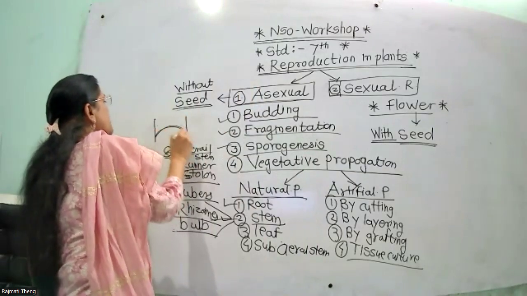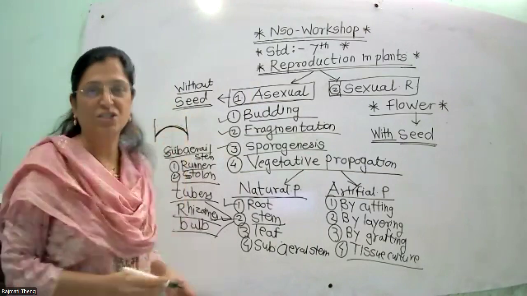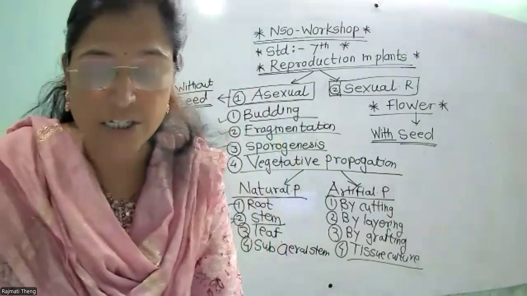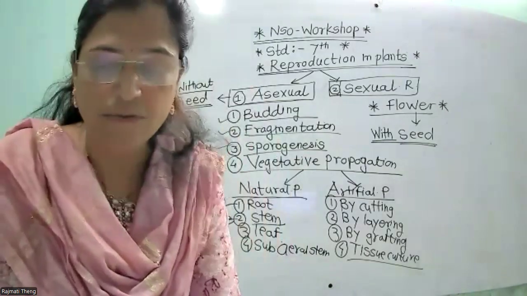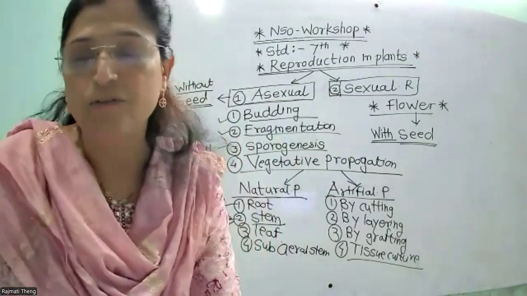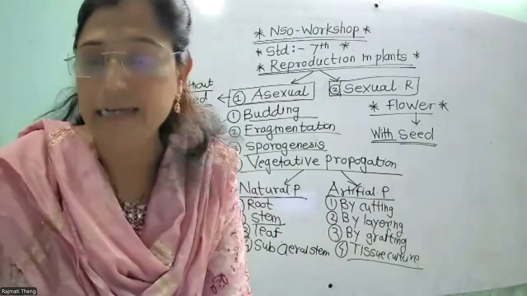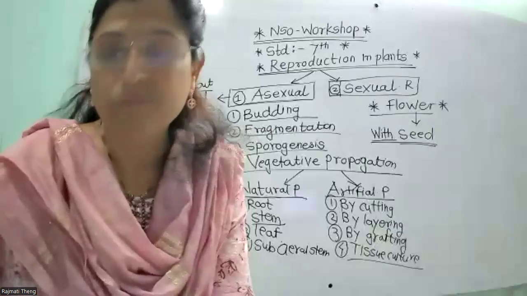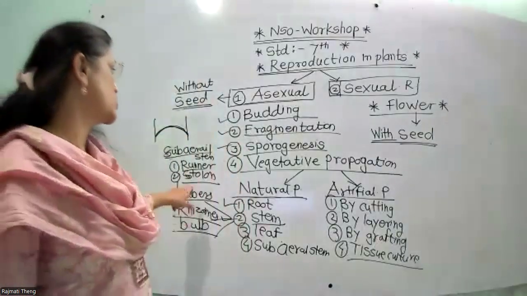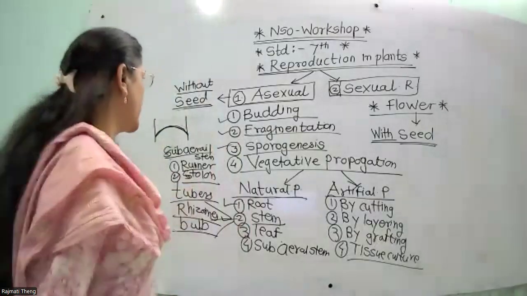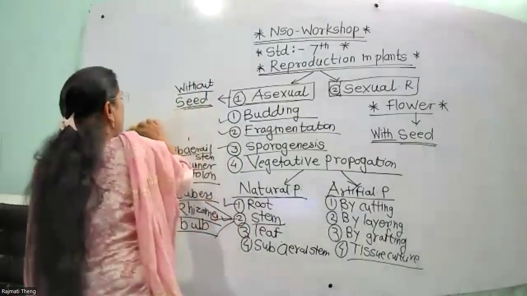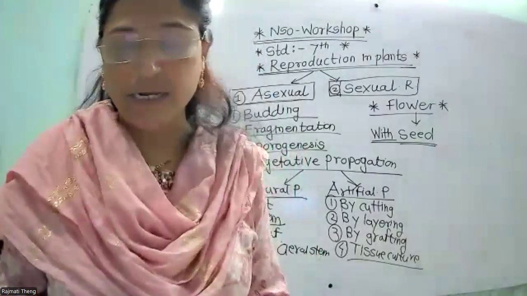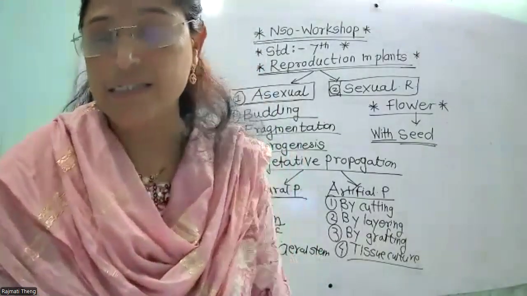Okay, this one is the arch horizontal branch. So what is a stolon? Arch horizontal branch that develops at the base of the crown and helps in vegetative propagation. Example is strawberry and Vallisneria. Okay, which are the examples of stolon? Two examples of stolon are strawberry and Vallisneria. Vallisneria is an aquatic plant.